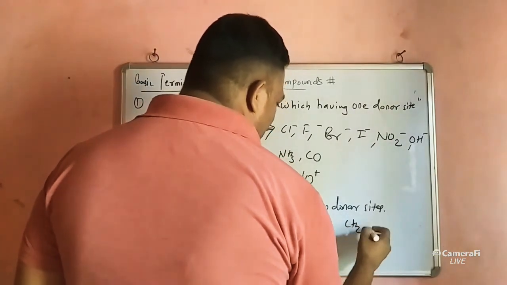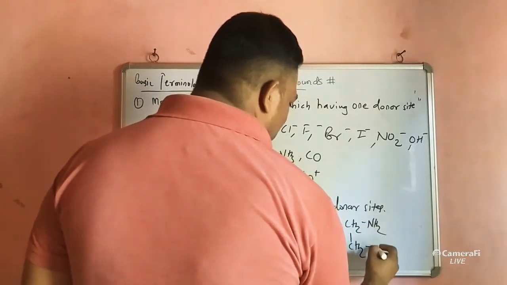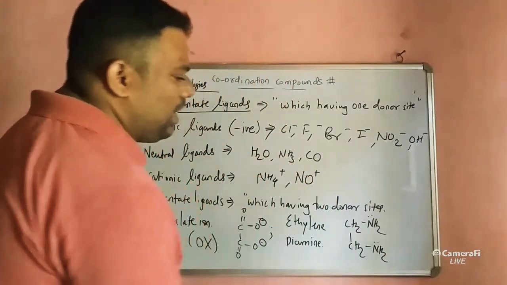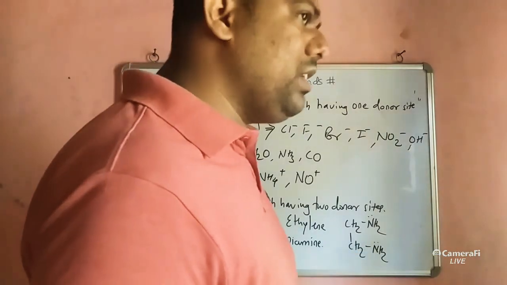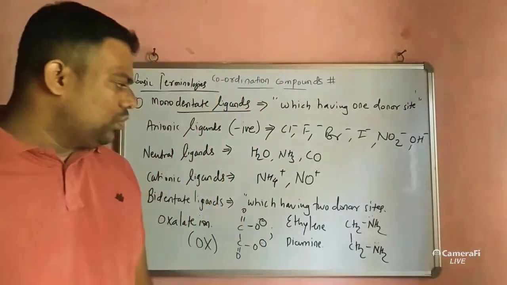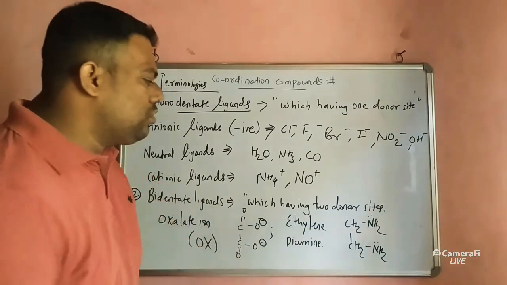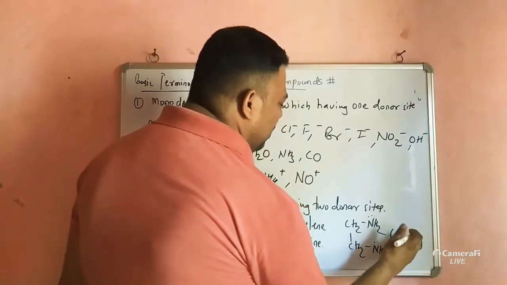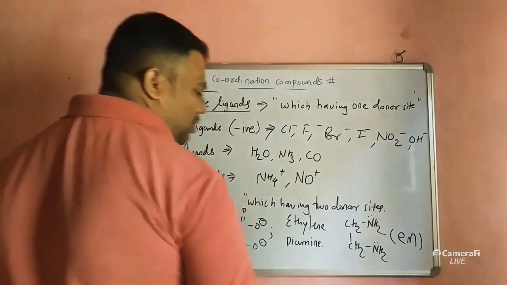The formula is CH2NH2, CH2NH2, and two lone pairs are there. Ethylene diamine, or simply here we can call it EN.